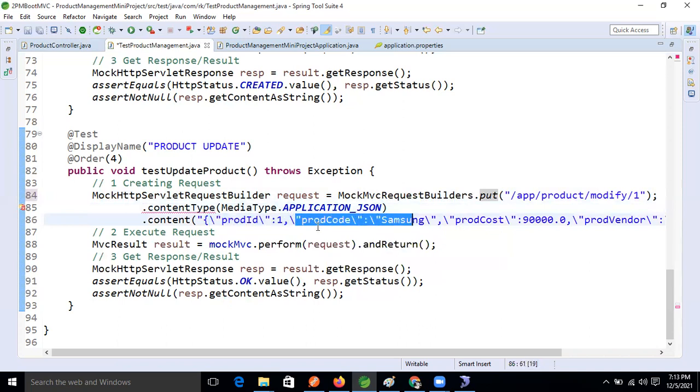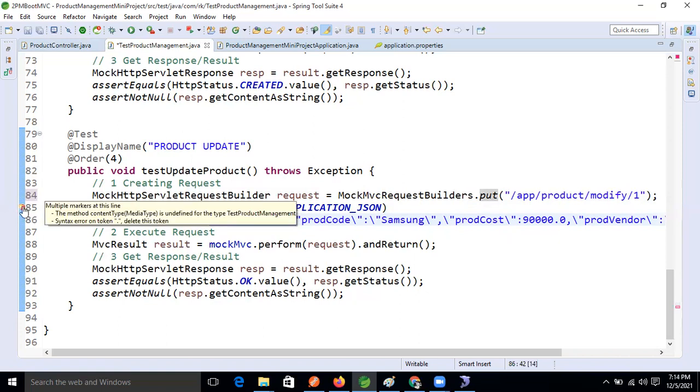If we want to save, we don't need the product ID directly, because our entity class only generates the ID. But if you want to update, we need the ID also, right? Yes, ID is required. But here the method content type is undefined for the type test product.